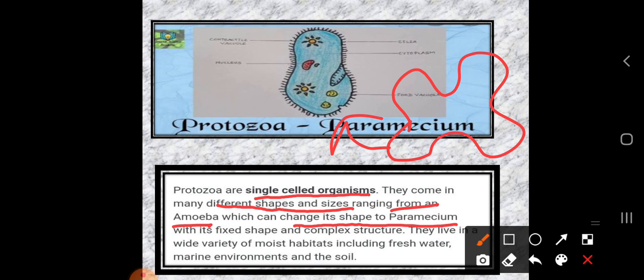Okay, and these also have a complex structure. So they can change their shape in an easy manner, as well as form complex structures also. And this paramecium can change its shape into many different kinds of other shapes also.